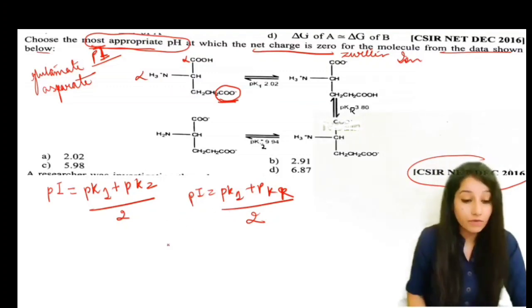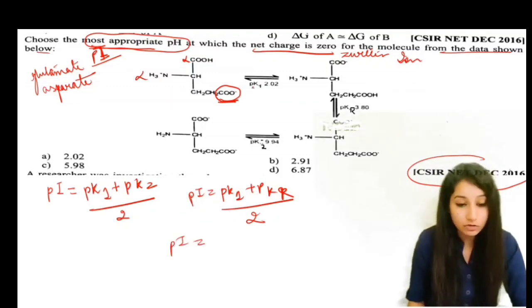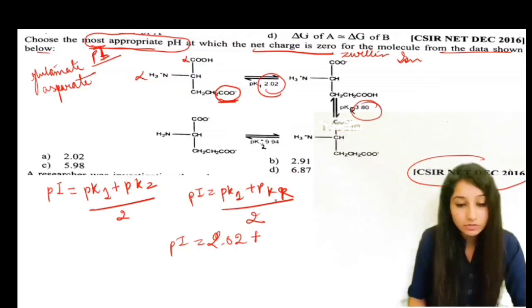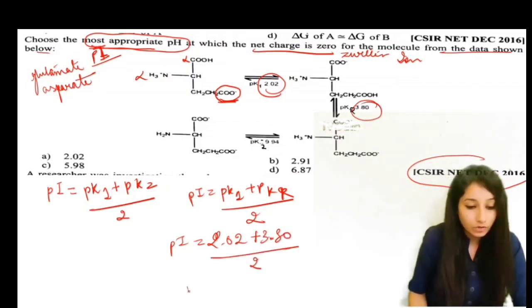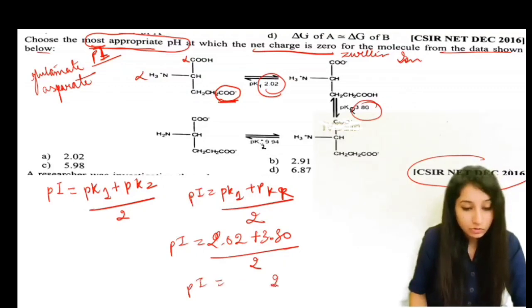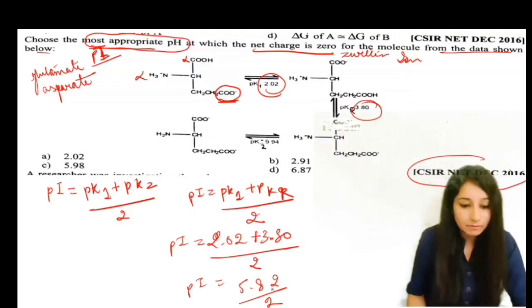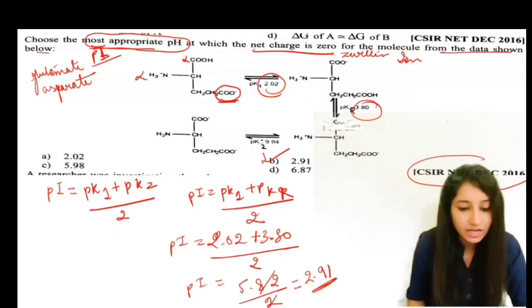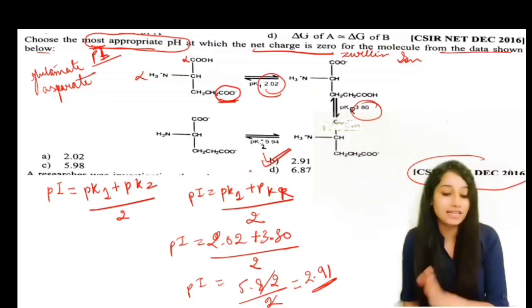So for this, we have to apply pI equals pK1, which is 2.02, plus pKr value, which is 3.80, that is given, upon 2. So pI is equal to 5.82 upon 2, as simple as that. And what will be its result? Its result will be 2.91. Very simple calculation. So from here we got the answer, that is 2.91.